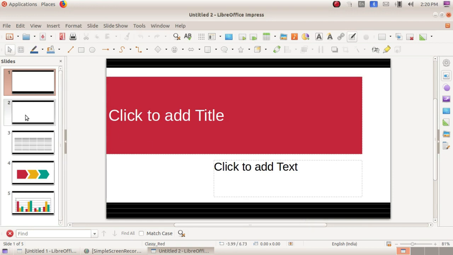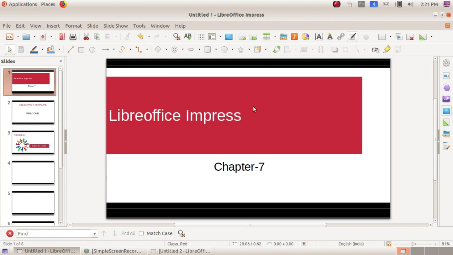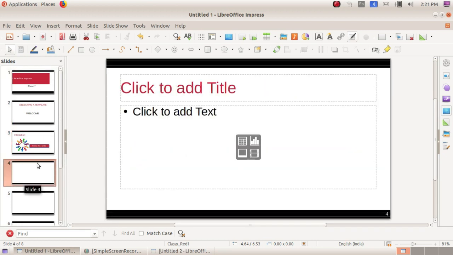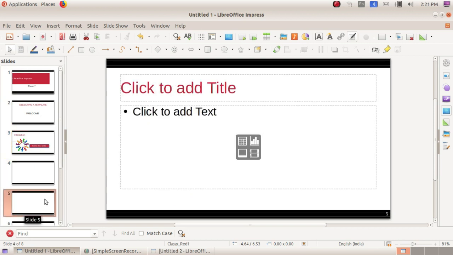Okay, so like this you will get designs. This is known as templates. And here I have already designed a presentation. This is known as the slide pane. These sections are known as slides. Can you see that a uniform design is displaying in the slides?